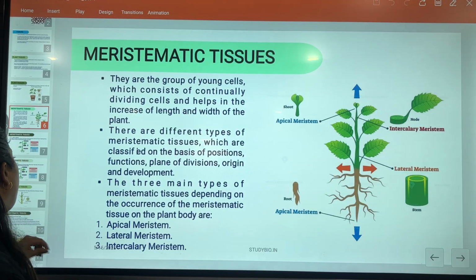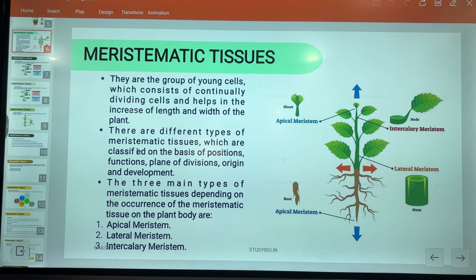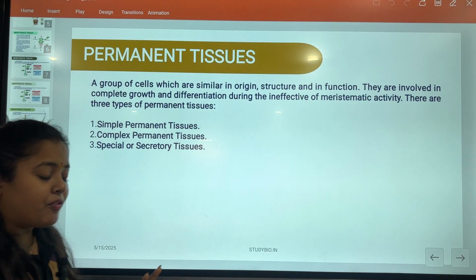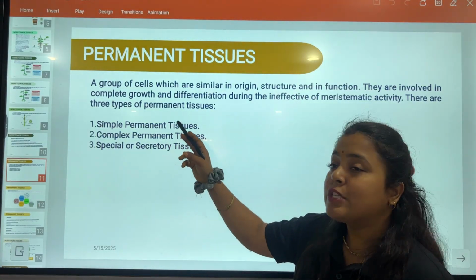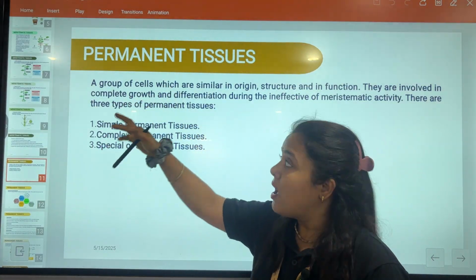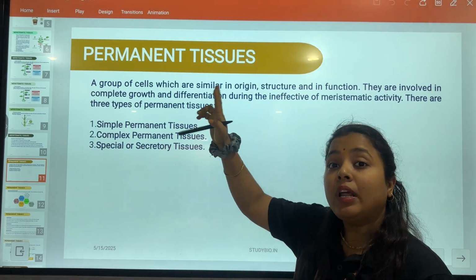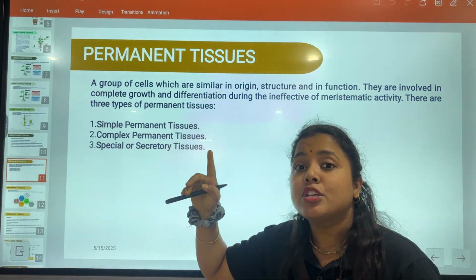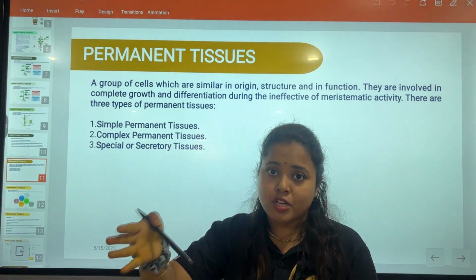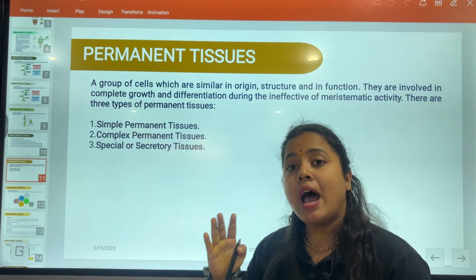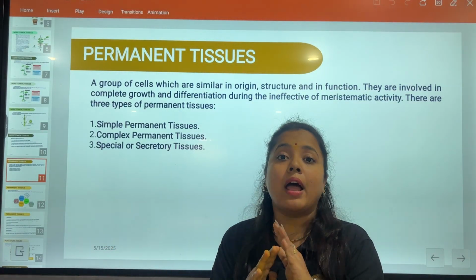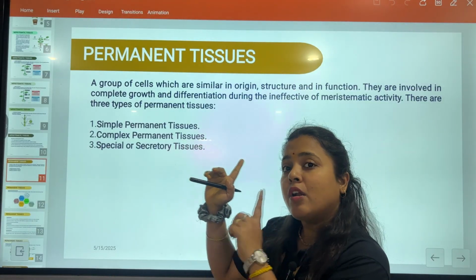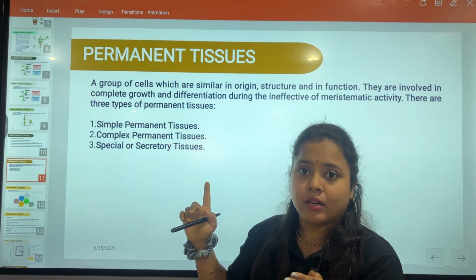Right? Now, another one which we are going to learn is permanent tissues, because there are two types of tissues which we are going to learn in this plant tissue chapter. The first one is meristematic tissue, which we have completed. Now, permanent tissue. What are permanent tissues? They are differentiated only because of their position, because of their function. They are quite different from the meristematic tissues, because meristematic tissues are actively dividing cells, but these are not actively dividing cells. You have to remember this.